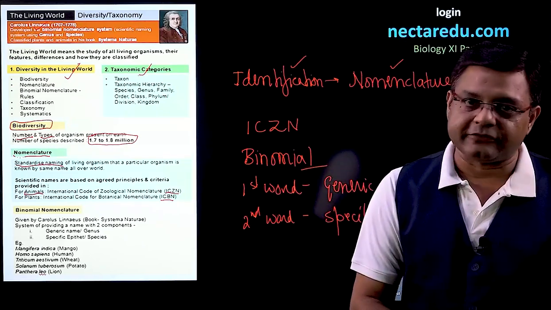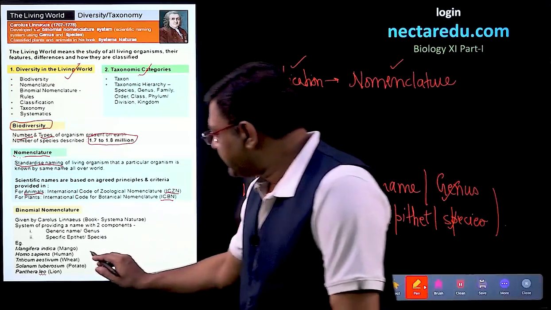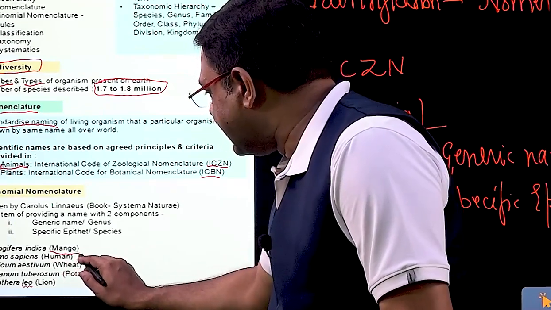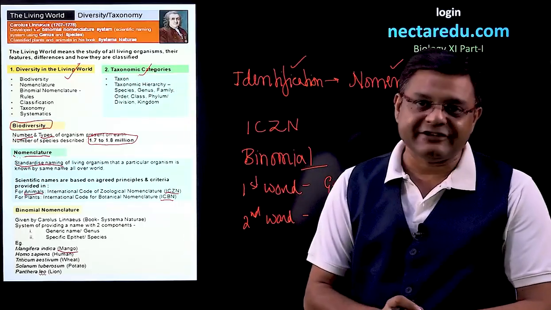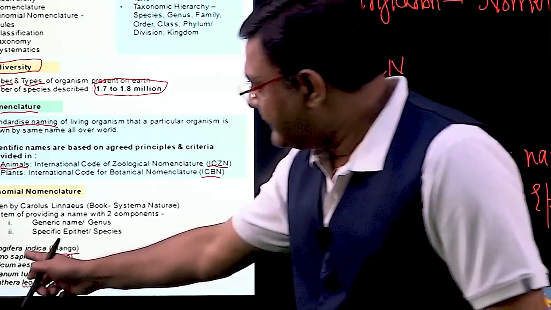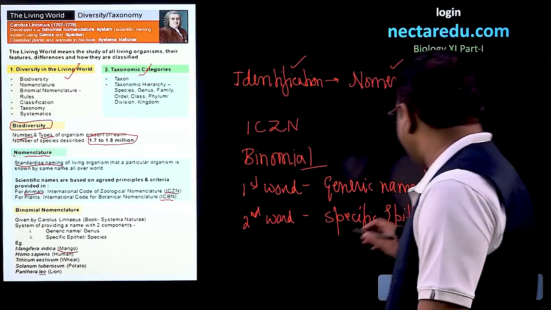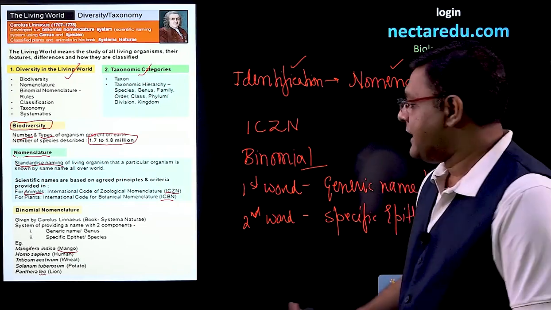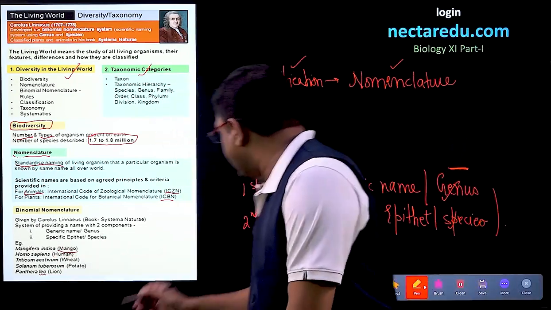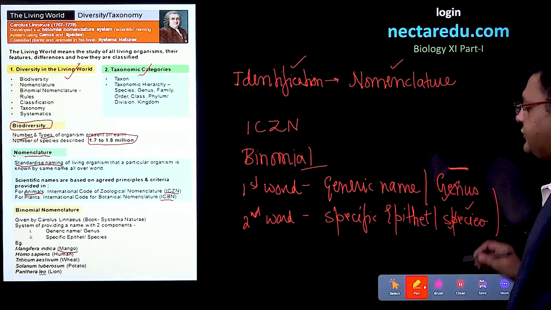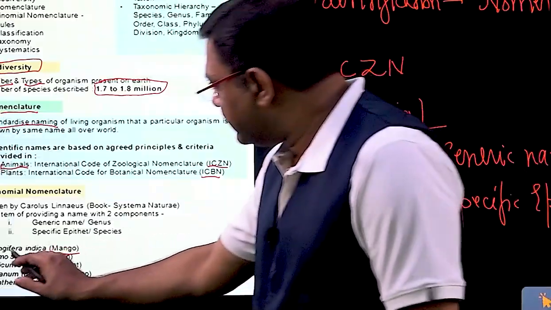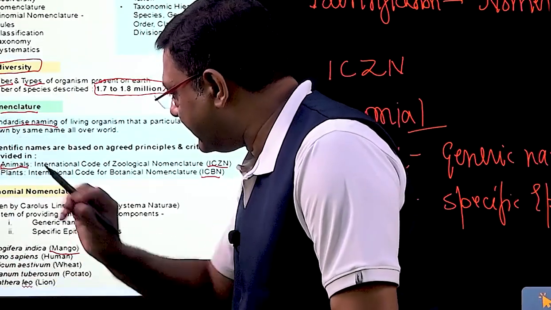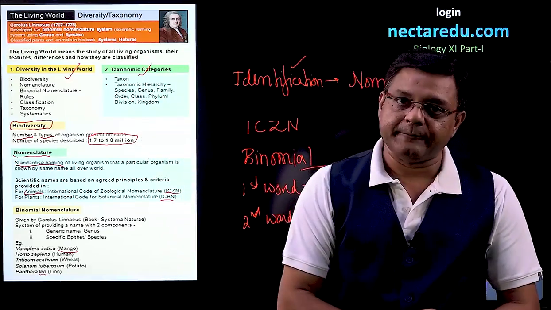Now, let us see some examples of it. The first example that we see here is mango. It is called Mangifera indica. So, Mangifera is the first word and it obviously signifies the genus of this particular plant. The second word is indica. Indica specifies the species, and that is how we get the full name under binomial nomenclature, that is Mangifera indica.